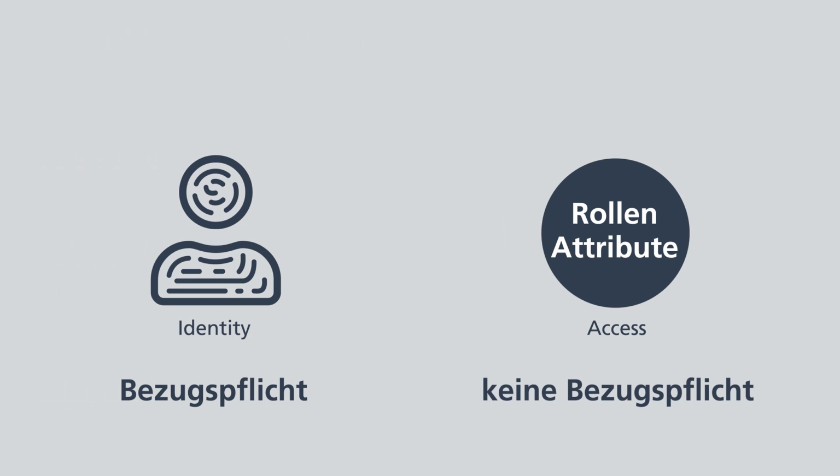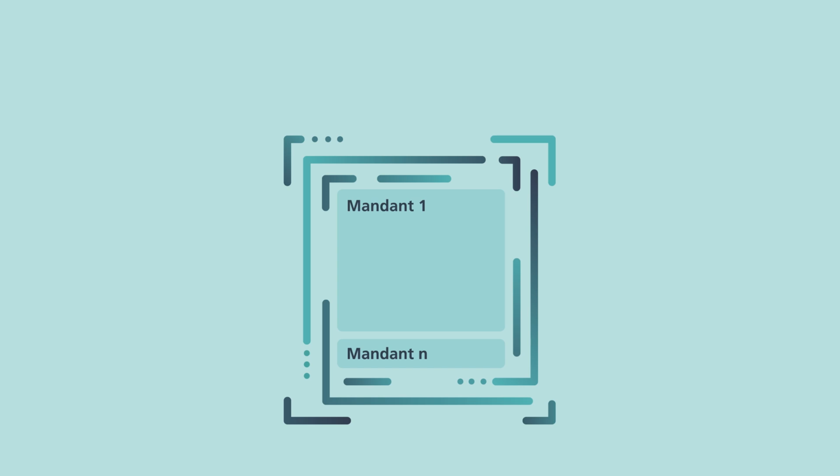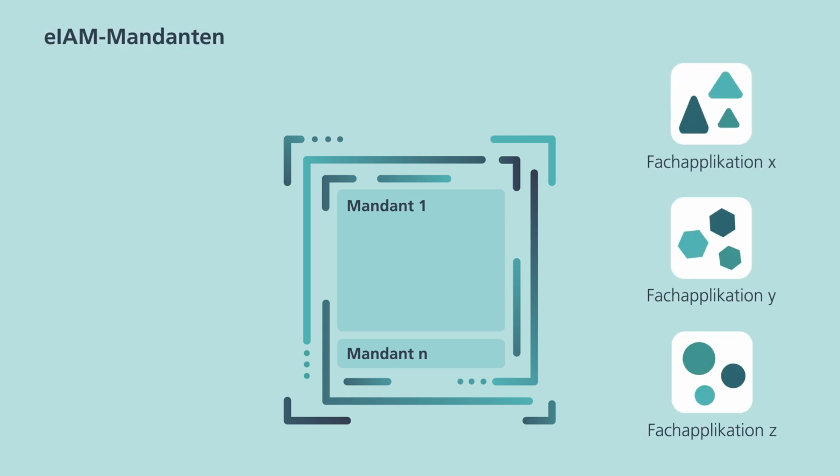EIAM's access management offers the following functions. Clients can be booked in EIAM. A client is a dedicated area of activity, also known as mandator or tenant, for instance, for an administrative unit in which rights can be assigned to existing and future specialist application users who are linked to this EIAM client.